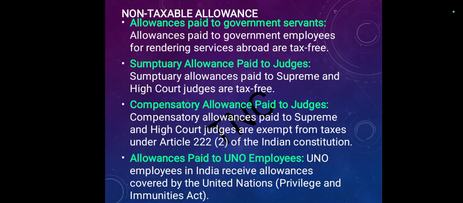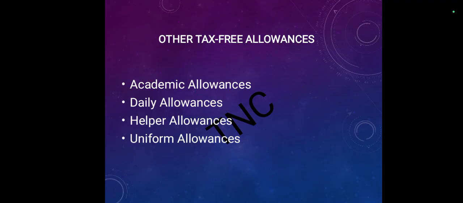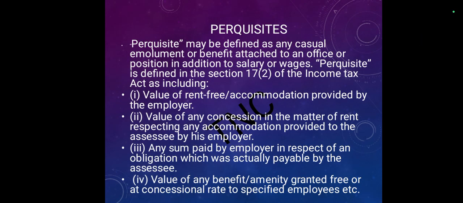Allowances paid to UNO, United Nations Organization, employees in India are covered by the United Nations Privileges and Immunities Act. Other tax free allowances are academic allowances, daily allowances, helper allowances and uniform allowances.